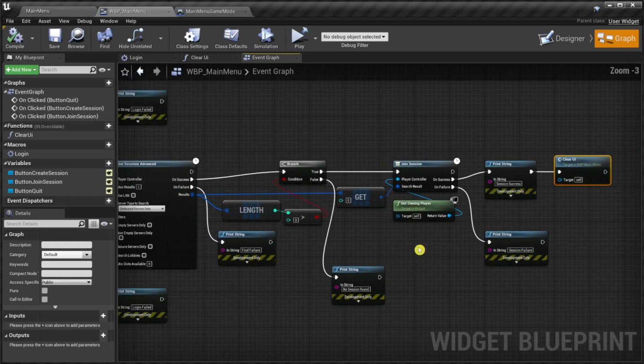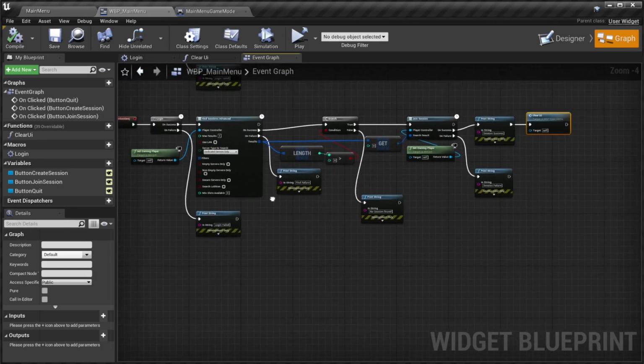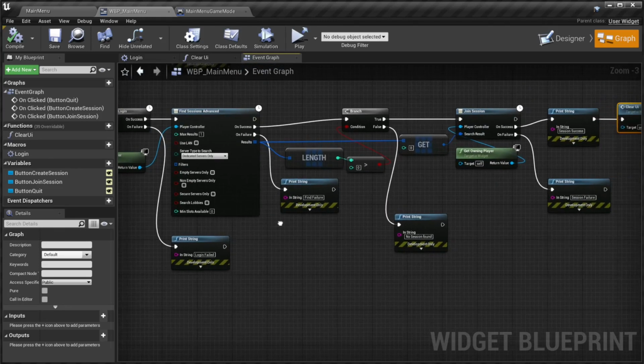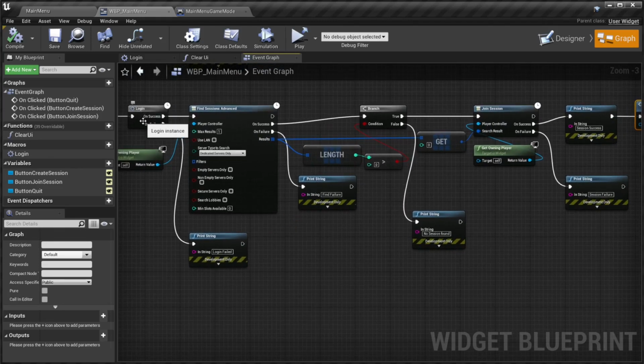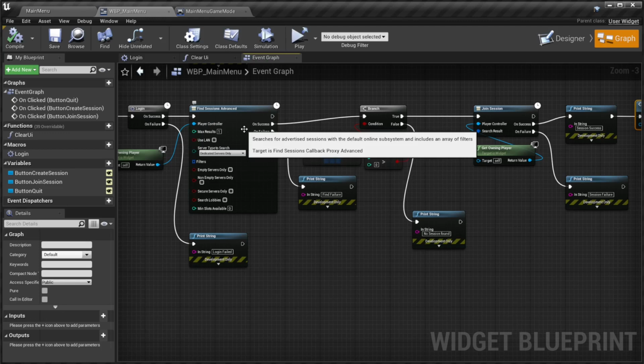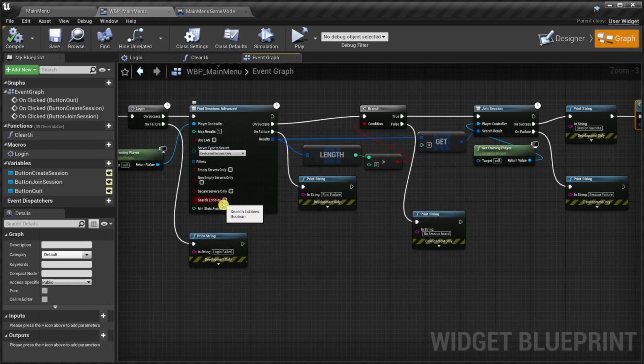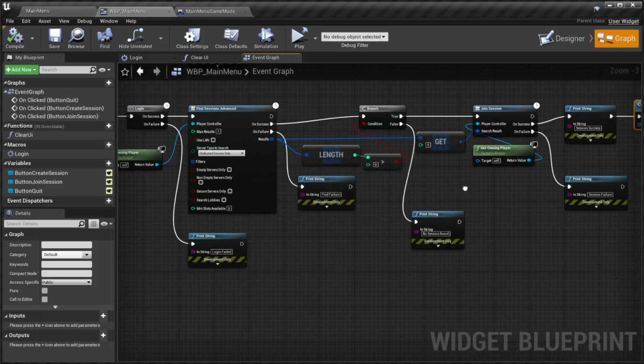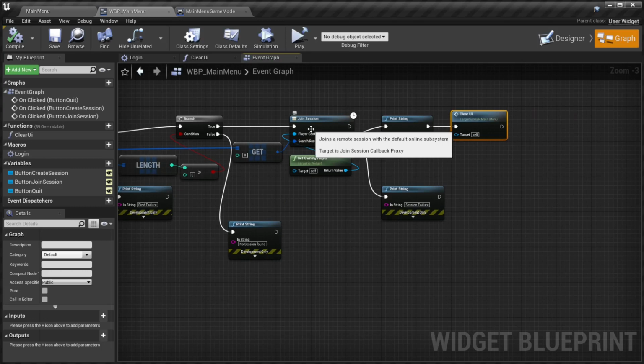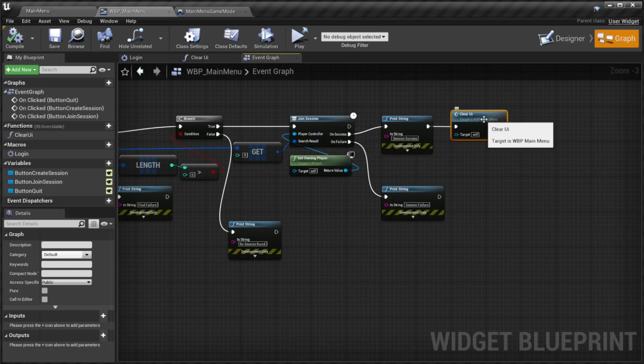Okay, it's time to sum things up. At first, we log into EOS. Then we look for a session using the server type dedicated servers, and we do not search for lobbies. And we check whether we found a session, and if so, we join the session, and then we remove the main menu. That's it.